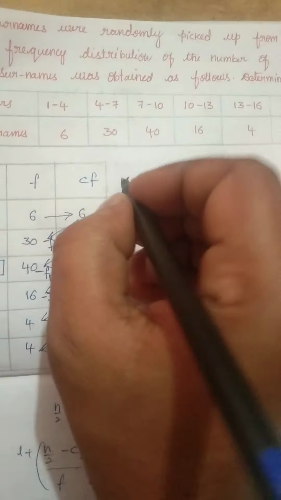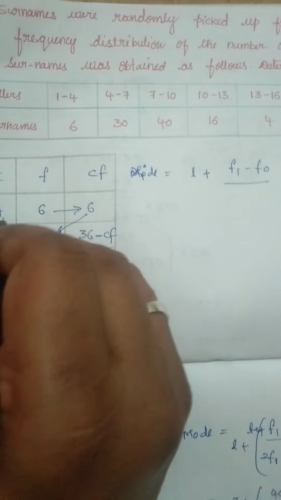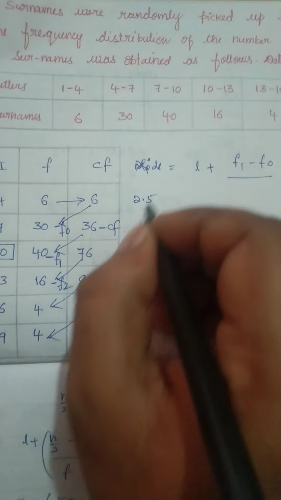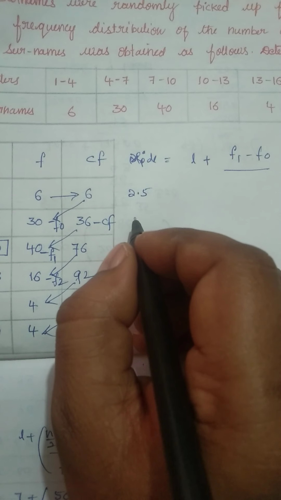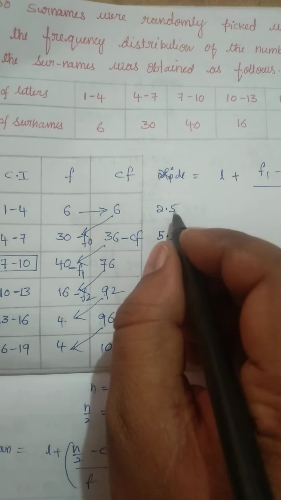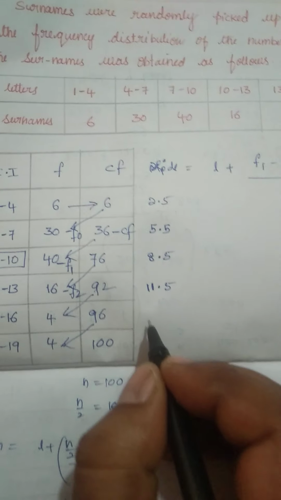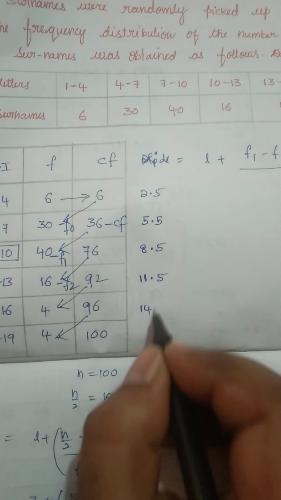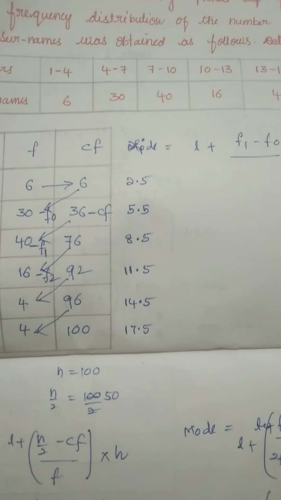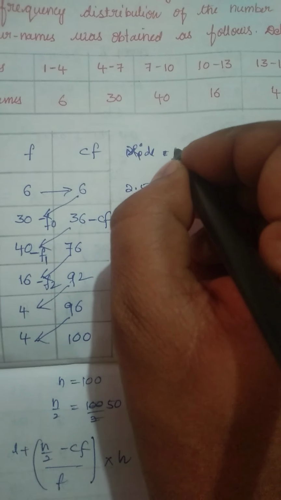So we have to find out the class mark, that is xi. What is the mid value of 1 to 4? 5 by 2, so that is 2.5. 4 to 7, 11 by 2, which means 5.5. So the mid value of 7 to 10, as the difference is 3, children, here it will be 8.5, then 11.5, 14.5, plus 3, 17.5.